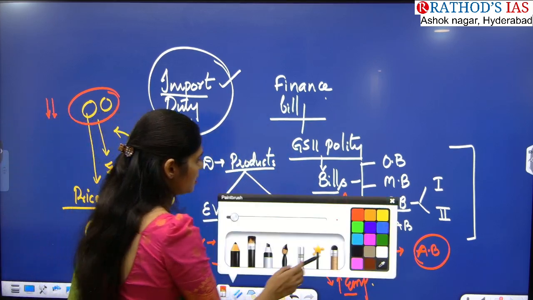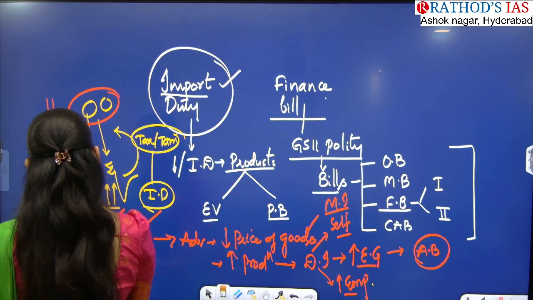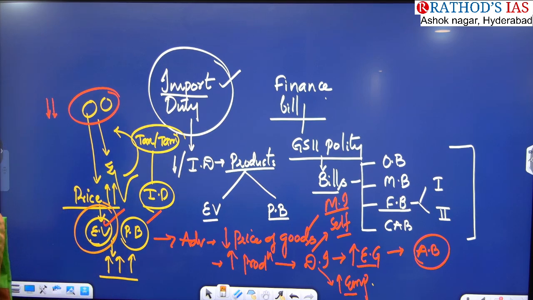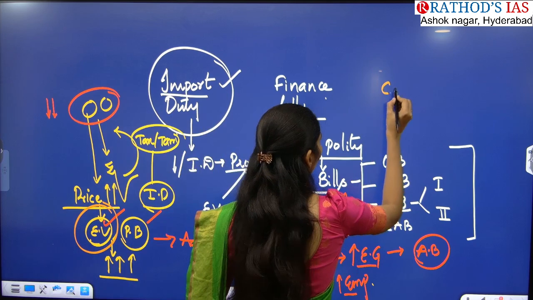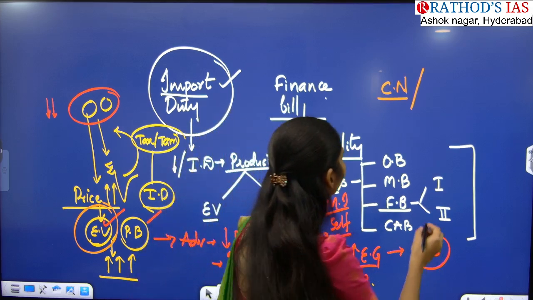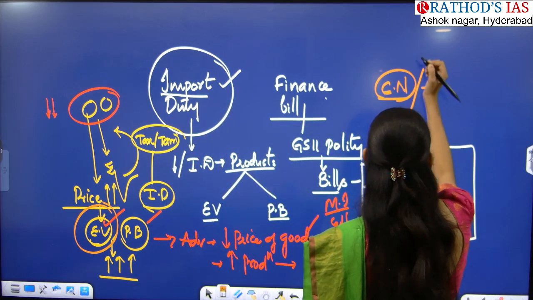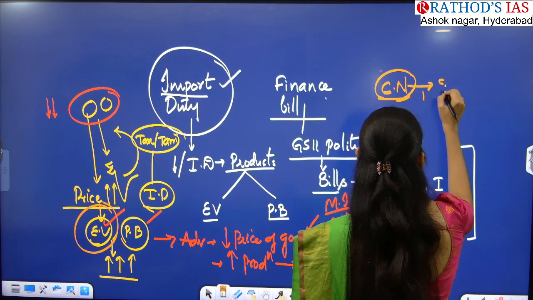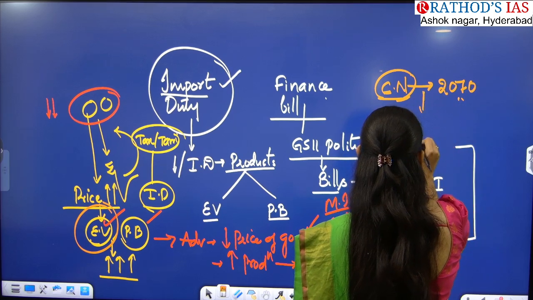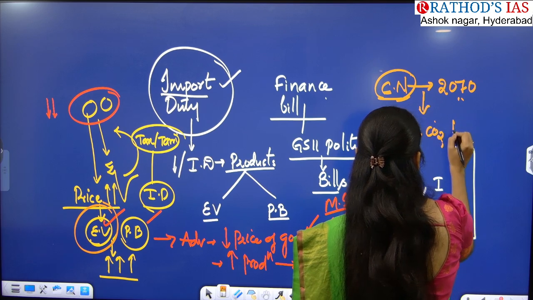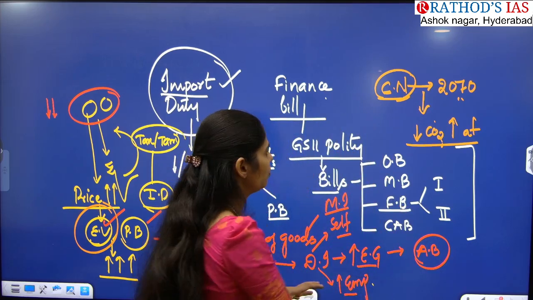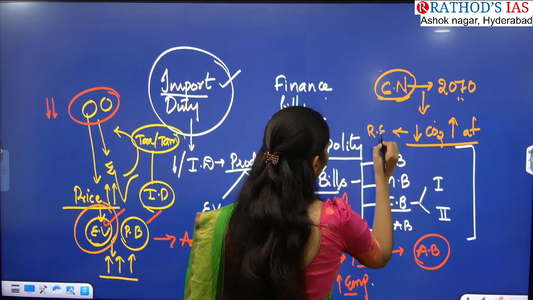Now my question is, why do we have to promote these electric vehicles? Electric vehicles are very important in this present situation for India. Why? Because we have a campaign called carbon neutral or net zero, carbon neutrality by 2070. If we want to achieve this, what happens? We have to decrease our carbon dioxide emissions into the atmosphere. So how can we decrease this carbon dioxide emissions? We have to move towards renewable energy sources.